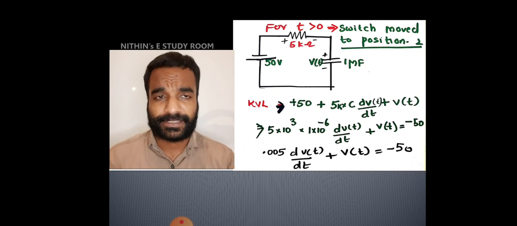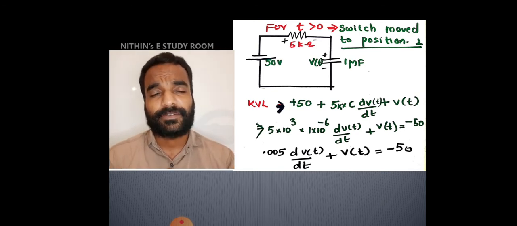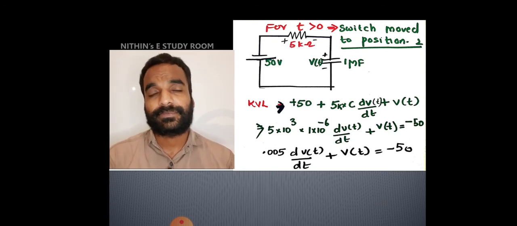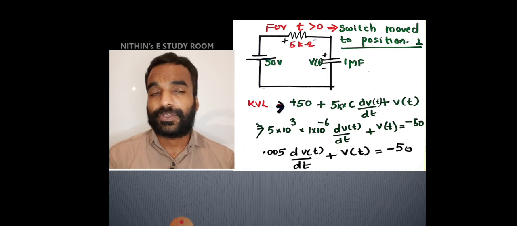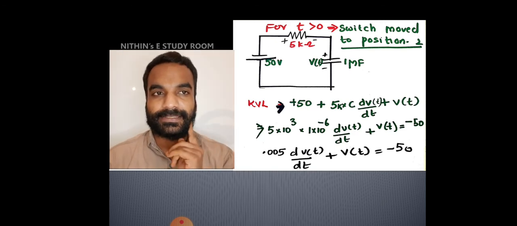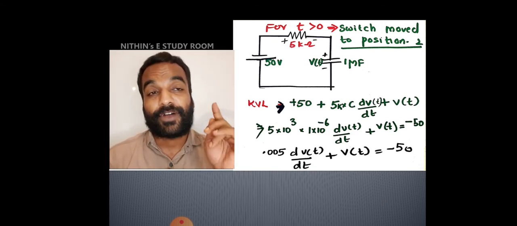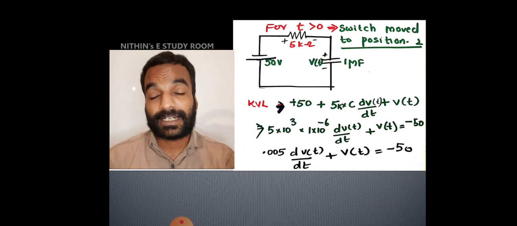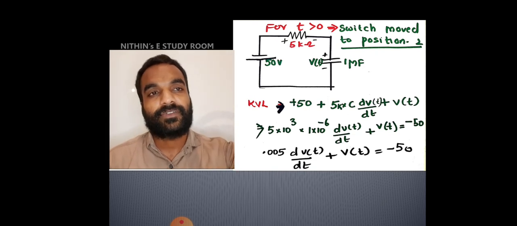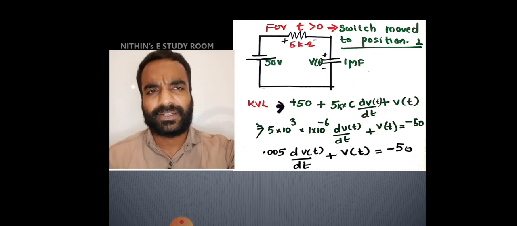This is also a special condition. If it is a normal KVL where we are not considering the transient operation, then that will be 5 into I only. We are not taking that I as C into dV by dt. But in such a problem, in that derivation also, we were taking it like this, because we have to give 5 into current, and that current is the current across the capacitor. Current across the capacitor is equal to C dV by dt. That's why we are giving 5 kilo ohm into C dV by dt.